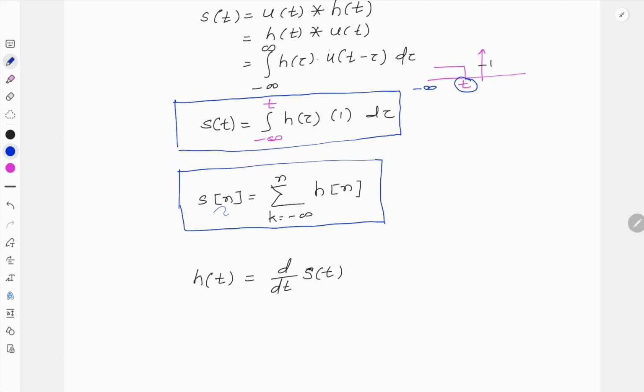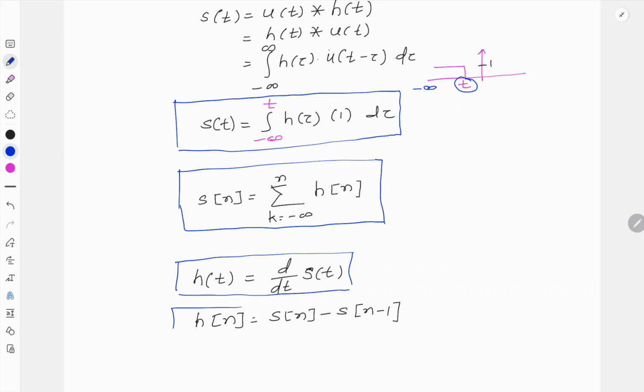Similarly, if we want h of n from s of n, after simplification we get h of n equal to s of n minus s of n minus 1. So these are again two important equations to derive the impulse response from the step response. In the above two equations, s of t and s of n, we have obtained the step response from the impulse response. And in the last two equations, h of t and h of n, we have obtained the impulse response from the step response.